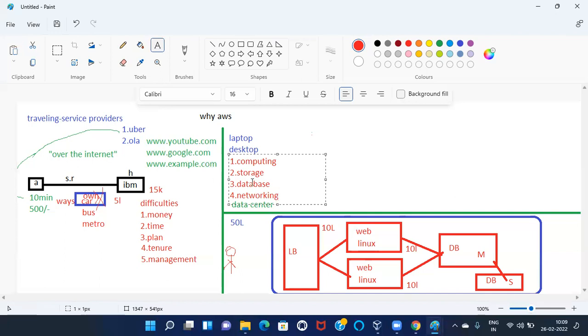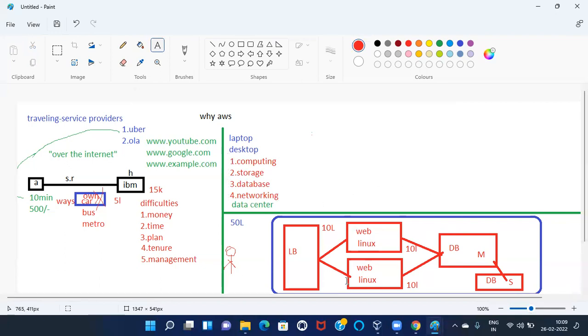To get these services, we are going to buy a laptop. To get these computer related services, we are going to buy a desktop. To get these services, we can also configure a data center. From a data center also we are getting them. But as MD of this institute, I don't want to build my own data center. I am looking for computer related fundamental services. Very, very important.